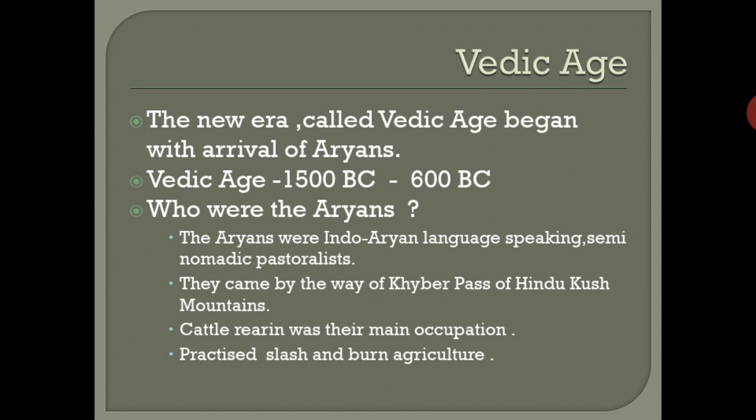Cattle rearing was their main occupation, and they practiced slash and burn agriculture, which is a very important two-mark question. Don't forget that. What does slash and burn mean? When they moved from one place to another, the place would be completely forest. That was all cleared, slashed, and burned. After that, they used the place for agriculture. Very important two-mark question.